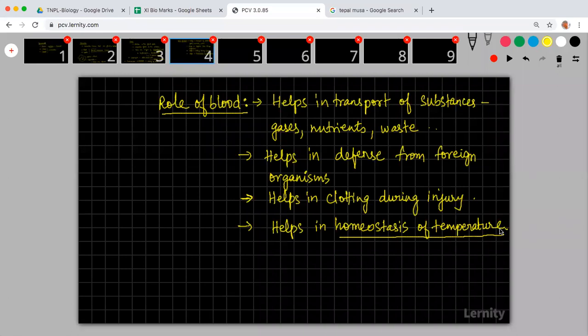In human beings, we have the property of maintaining a constant temperature inside our body. Your standard body temperature is 98.4 degrees Fahrenheit. When it goes beyond 98.4 degrees Fahrenheit, we call it fever. When it gets less than that, that is when we get a chill.